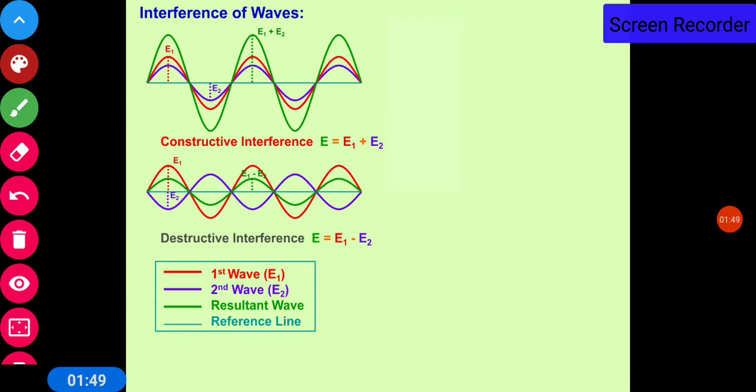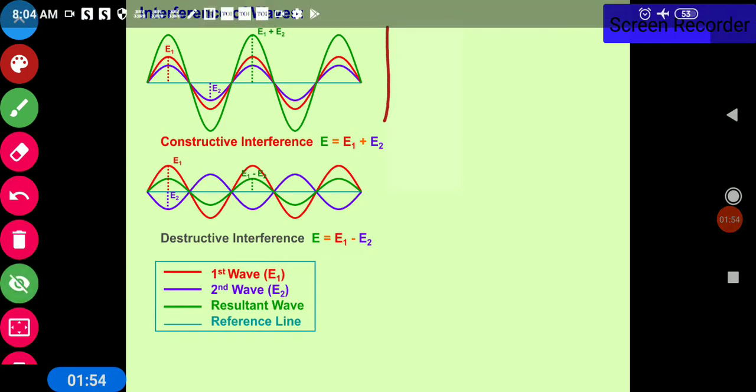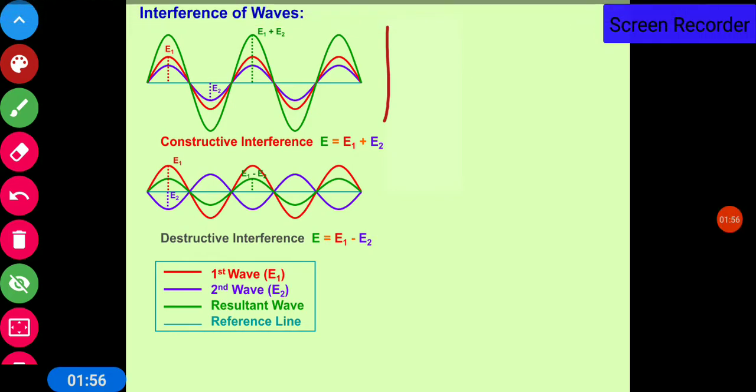When they superimpose in this manner, the result is constructive interference, and the amplitude of the resultant wave is the sum of the amplitudes of the two waves. While if they superimpose in this manner, it is destructive interference and the resultant amplitude is the difference of the amplitudes of the two waves.